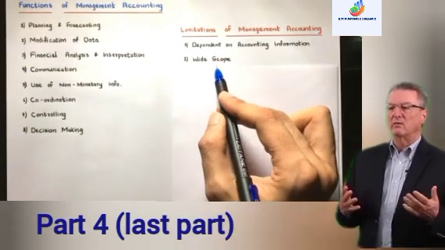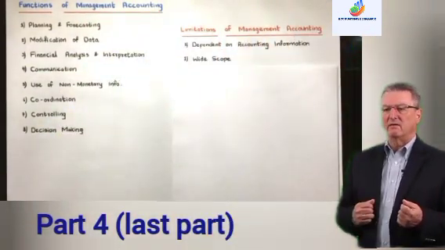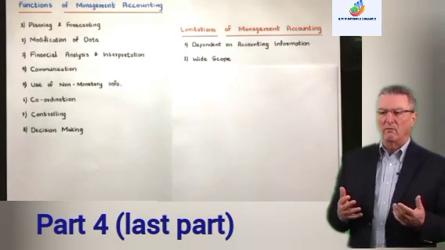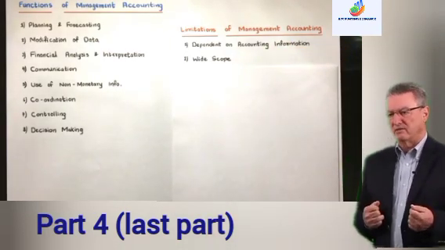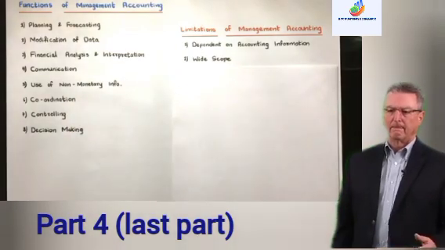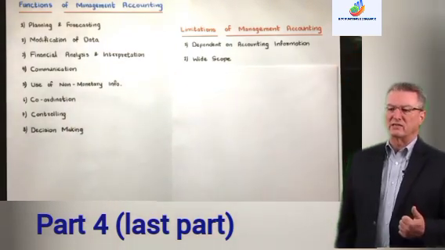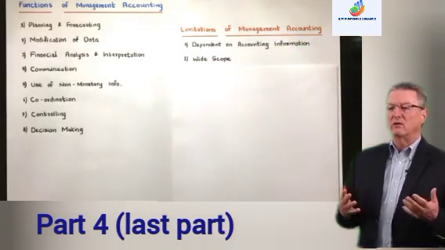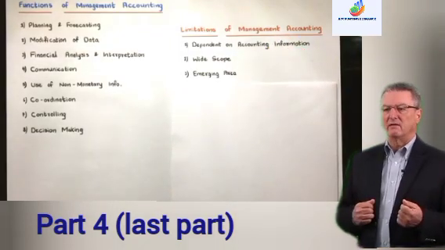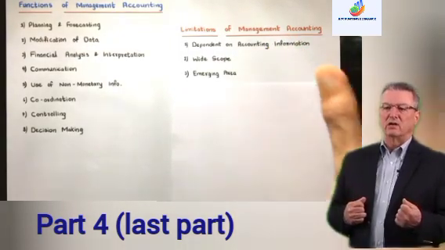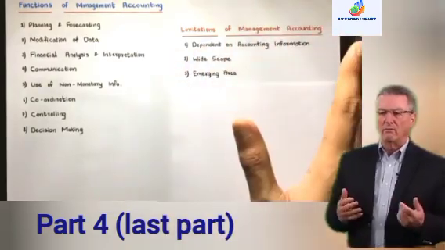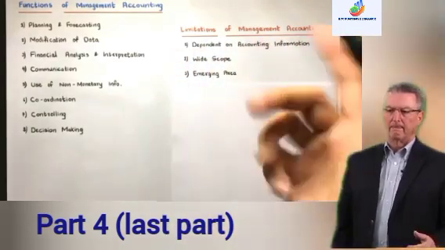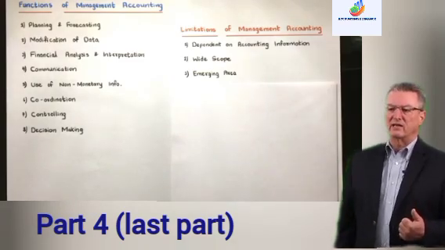We have said there is such a big scope of management accounting. So if the management accountant is not competent enough, he can make mistakes because he has so much to cover. Too much information is also not good because he wouldn't be able to come to a correct conclusion. Is that clear? And then the third is emerging area. Management accounting is not developed completely yet. There are no standards. It's still in the initial stages, so it's not fully developed yet.